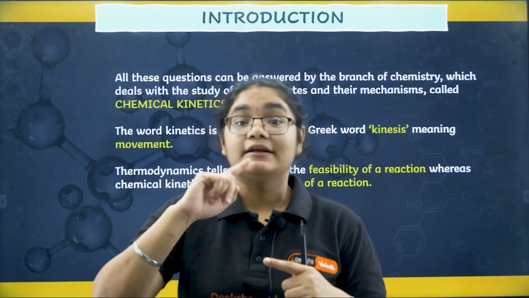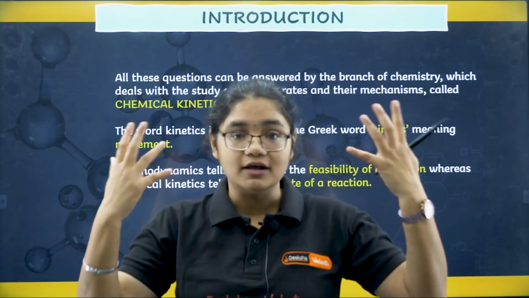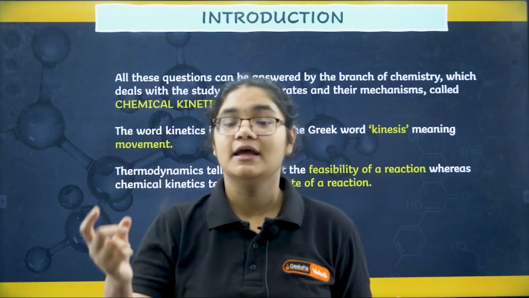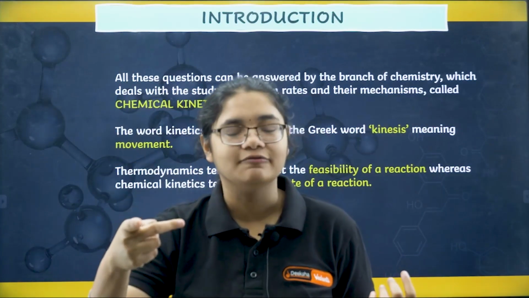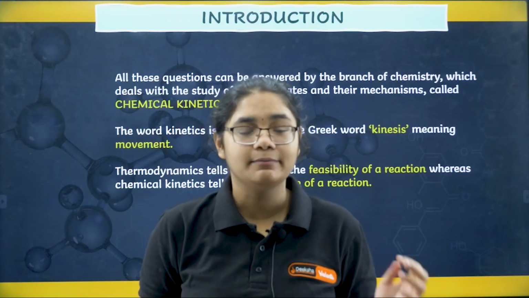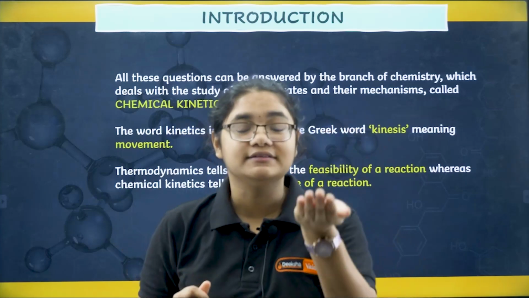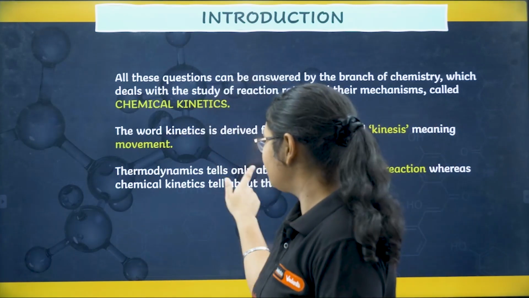But the rate of this reaction is so slow that we assume that diamond, once it is prepared, will remain permanently with us. But over thousands and thousands of years, this diamond will get converted to graphite. We don't see that, right? Because the reaction rate is very slow, and that is why we assume that this diamond will remain as it is forever. Okay, so here is a beautiful example.